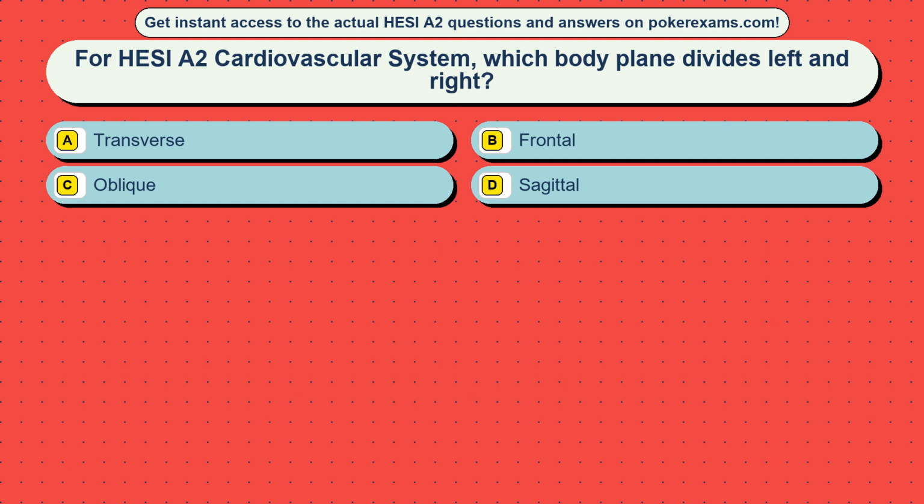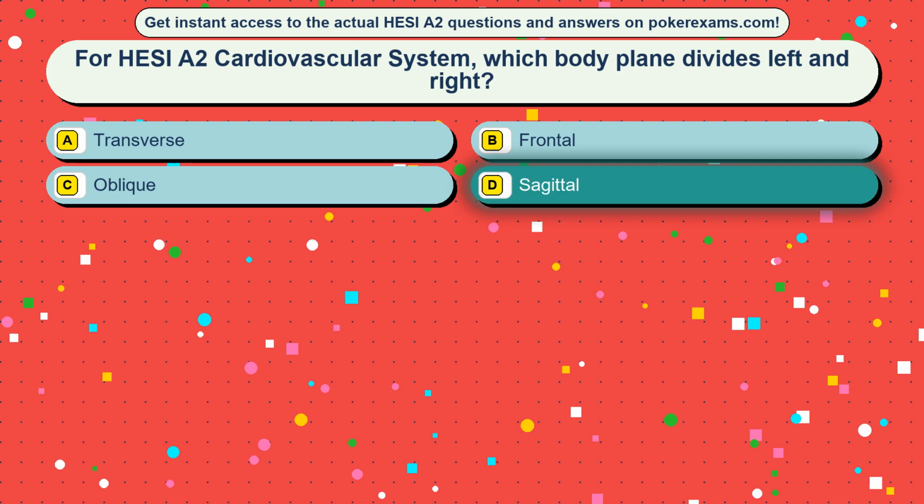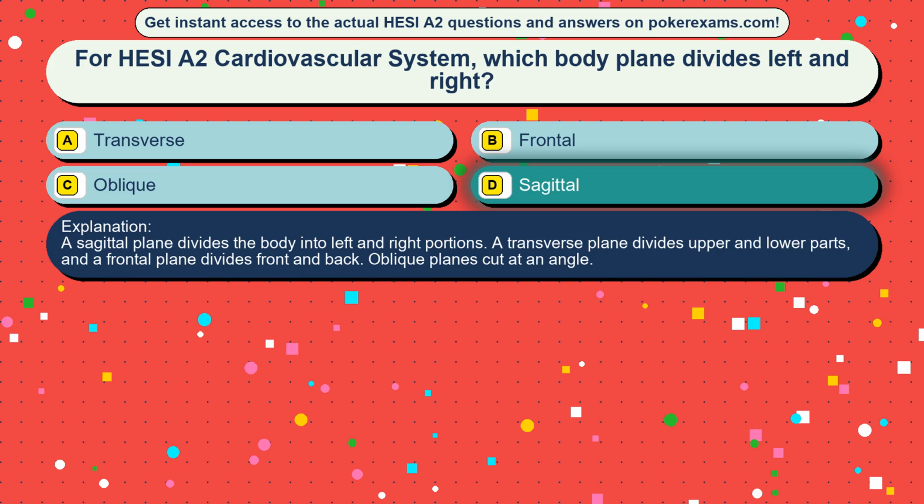Question 2. For HESI A2 cardiovascular system, which body plane divides left and right? Option A, transverse. Option B, frontal. Option C, oblique. Option D, sagittal. The correct answer is option D, sagittal. A sagittal plane divides the body into left and right portions. A transverse plane divides upper and lower parts, and a frontal plane divides front and back. Oblique planes cut at an angle.